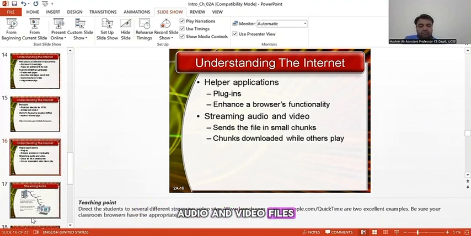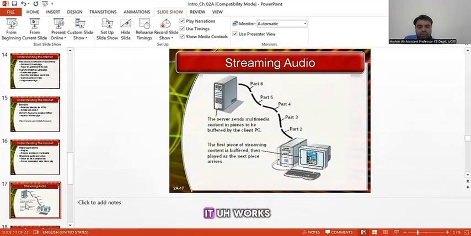Streaming audio and video sends the file in small chunks. Audio and video files are sent in small chunks, which we call packets, and these packets are used to download while others play. So files are sent in small chunks in the form of packets. When all these packets are downloaded, you can play the overall audio or video, depending on the available speed. So this is how it works.